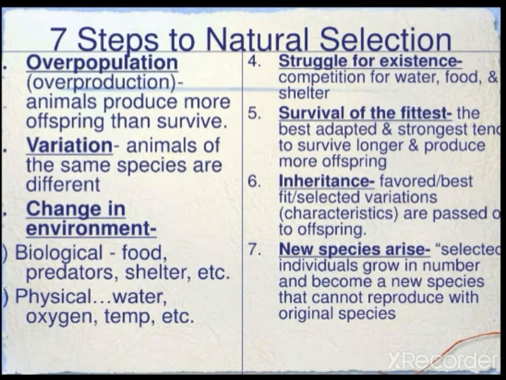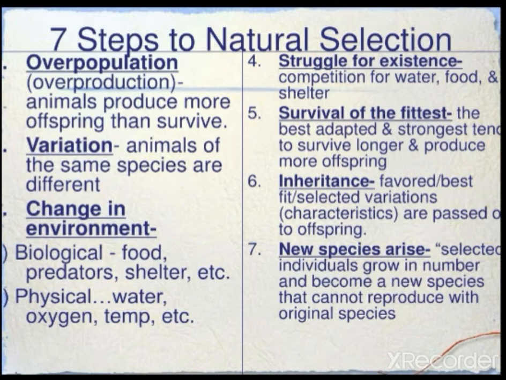Even the animals of the same species are different. They show variations. And in the environment, changes are there. Physical changes are also there, biological changes are also there. There is food, predators. We studied in industrial melanism, the predators, and they were the biological changes in the environment. So here it can be physical: water, oxygen, temperature, it can be that also.